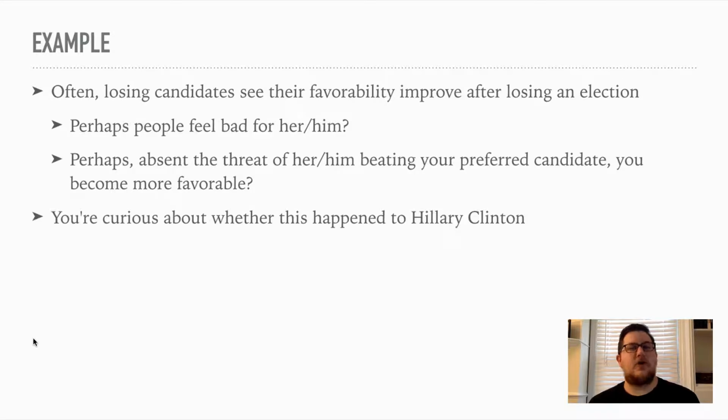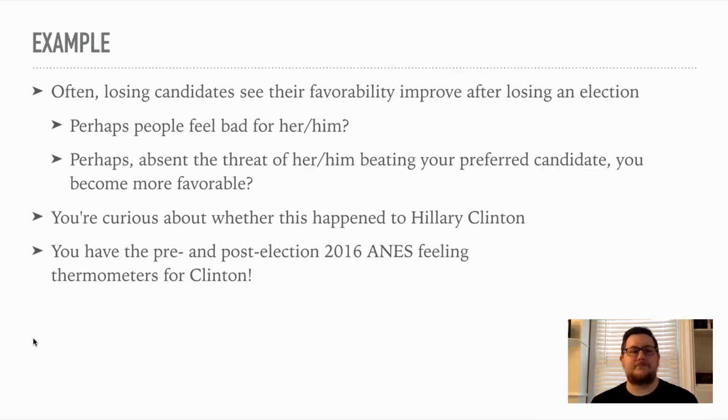You're curious to know whether this same pattern occurred for Hillary Clinton, whether individuals changed their attitudes towards her after she lost the election. Well, thankfully, you have the pre and post 2016 election ANES feeling thermometer ratings for Hillary Clinton.